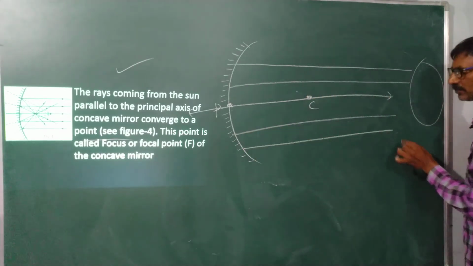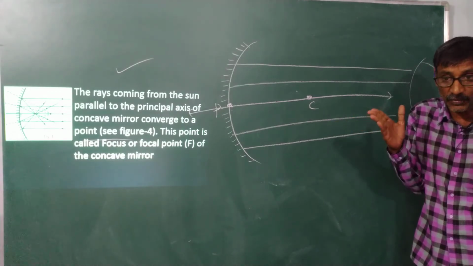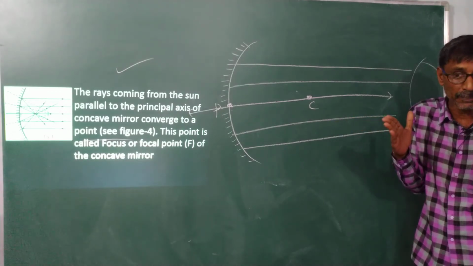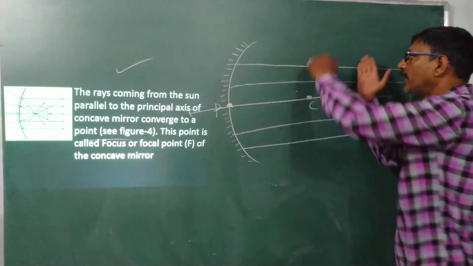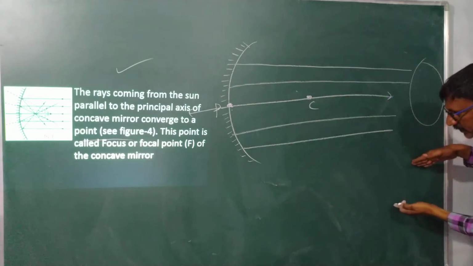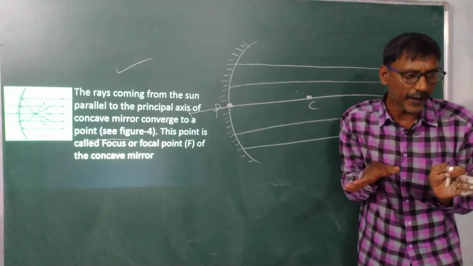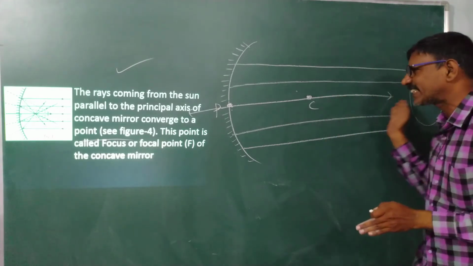So many rays may be coming like this, but I consider only the parallel beam of light which is parallel to the principal axis.